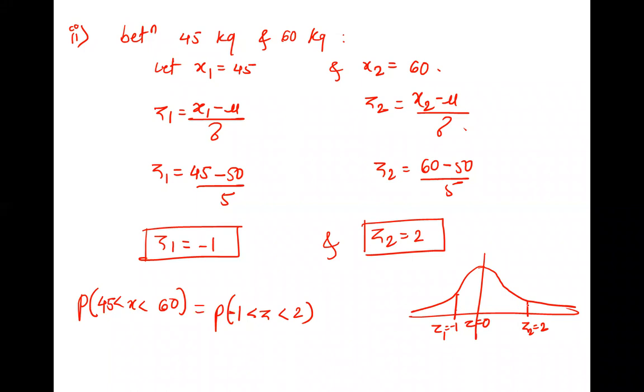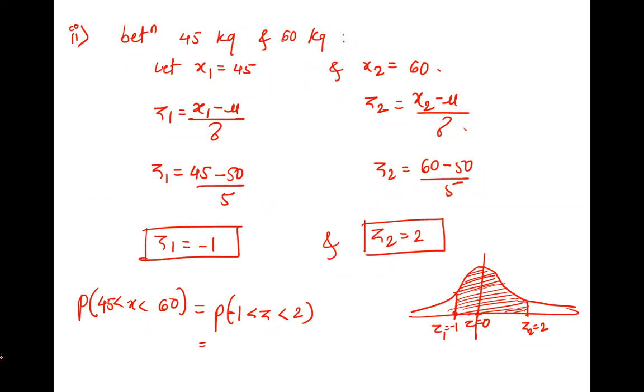Area between -1 and 2 means which part? From this to this, the whole part. This is the whole region between -1 and 2. So what will be the answer? We have 0 to 1 and we have 0 to 2, and we want this and this.